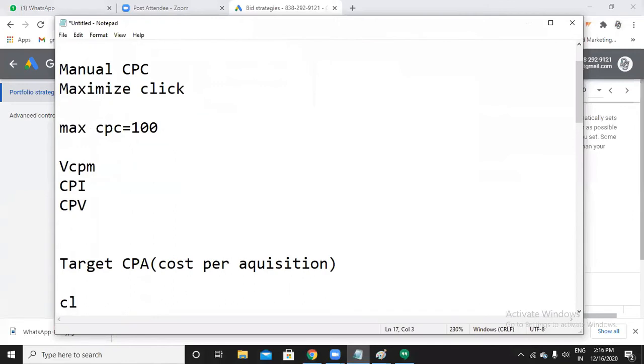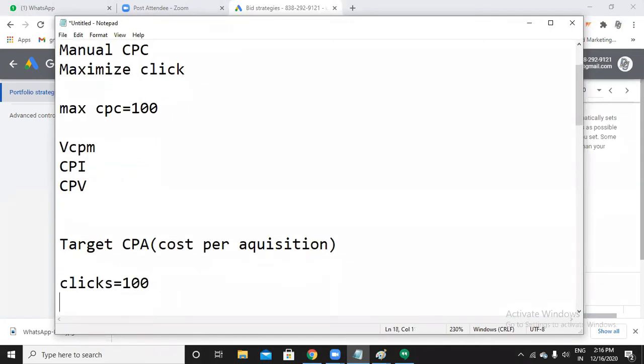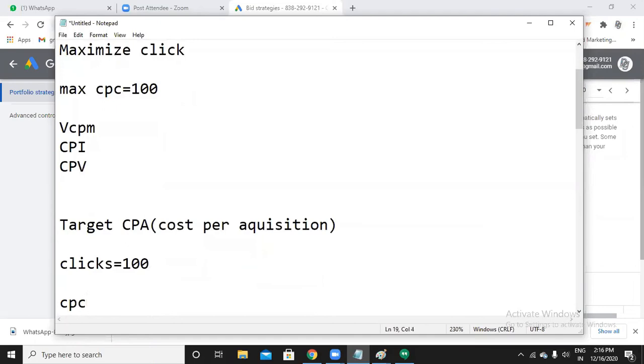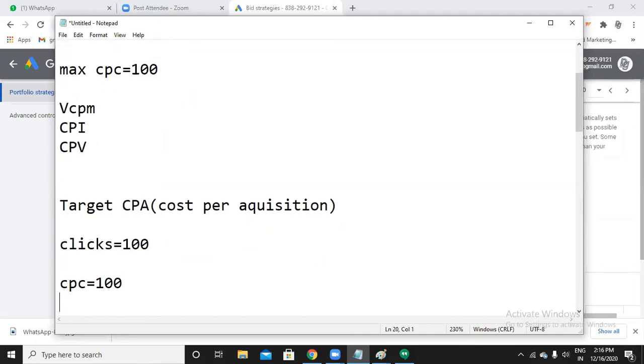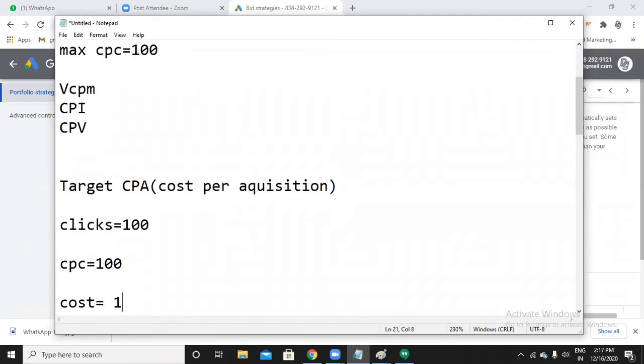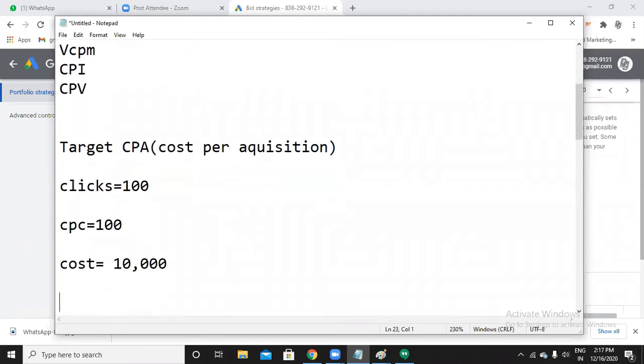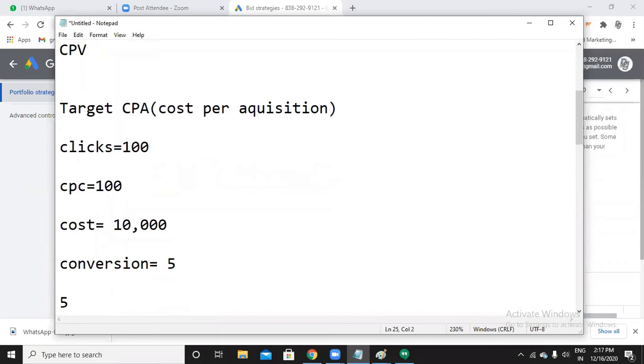Let's say you have run ads and got around 100 clicks, and your CPC is around 100 rupees. So the cost is 10,000 rupees. Assume that out of 100 clicks, I got 5 conversions. That means 100 people clicked my ad, and only 5 got converted. So my conversion rate is just 5%.